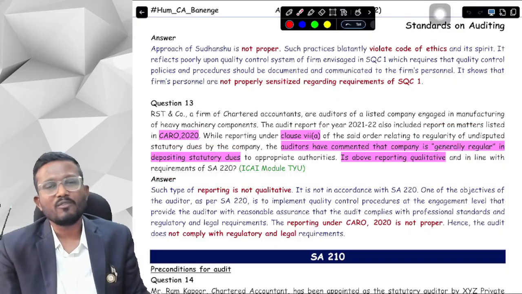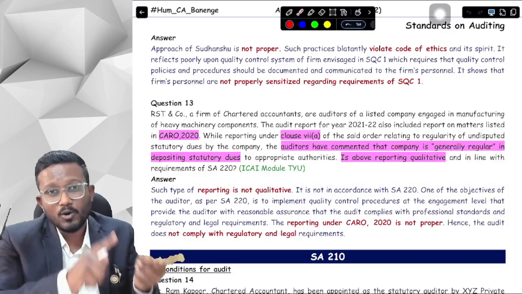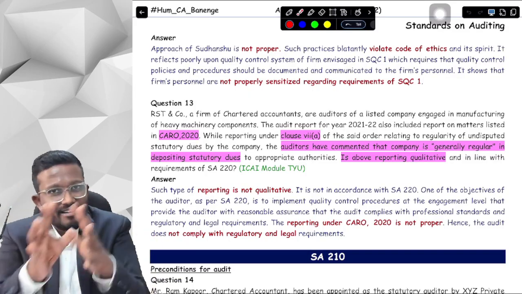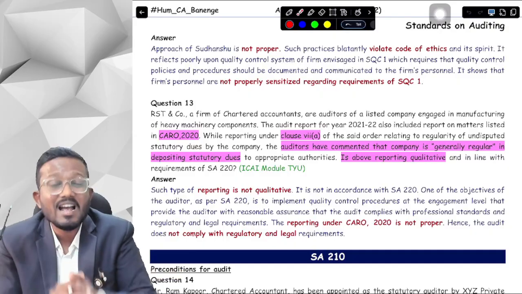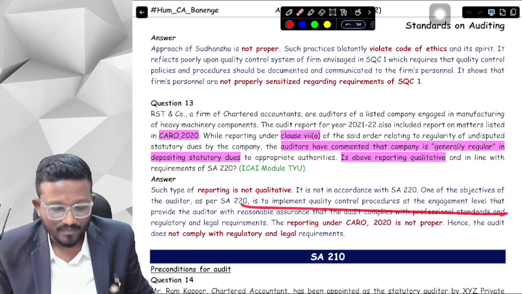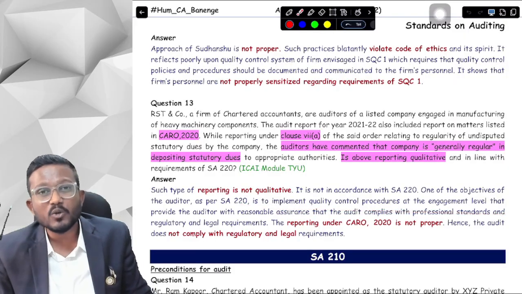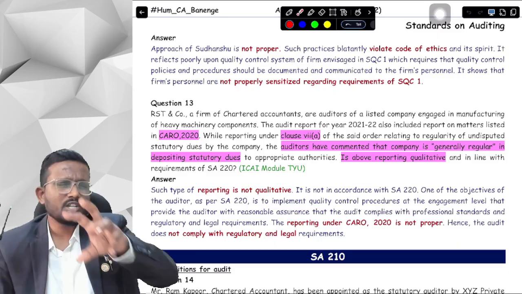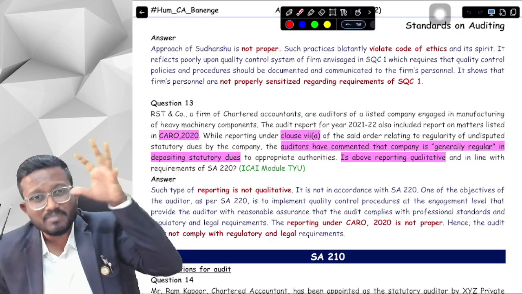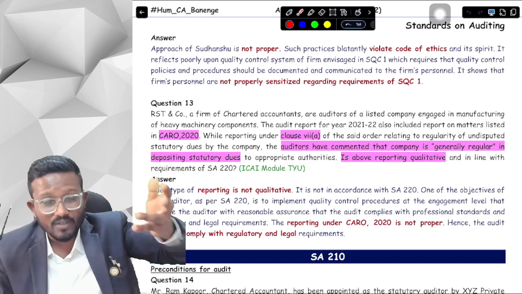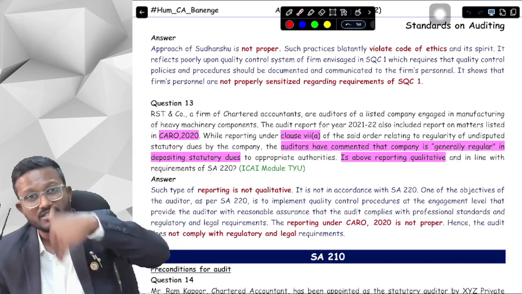No, it's not qualitative. Why is it not qualitative? Because as per CARO clause number 7a, we have to mention whether the company is generally regular in depositing its statutory dues or not, and we have to also mention the dates and everything. We have to mention what the due date was, and what the date was when the company paid the taxes. We just cannot mention that the company is generally regular. We have to specify everything in detail: what the taxes were, what the statutory rules were, what the due date was, what the payment date was, what the delay was, what the interest was, and everything.